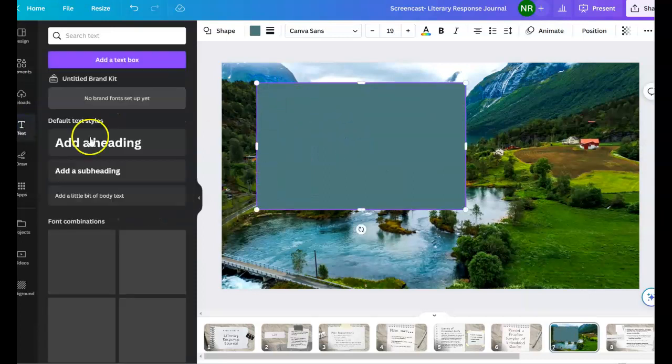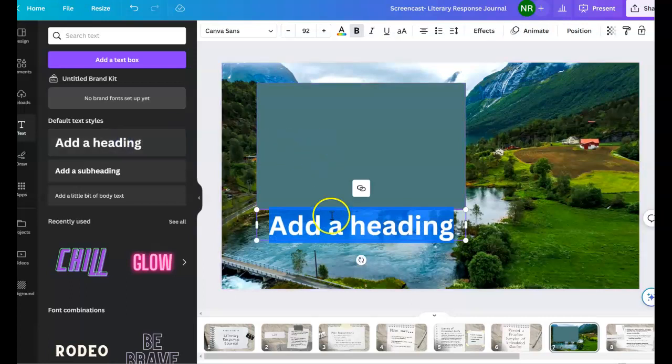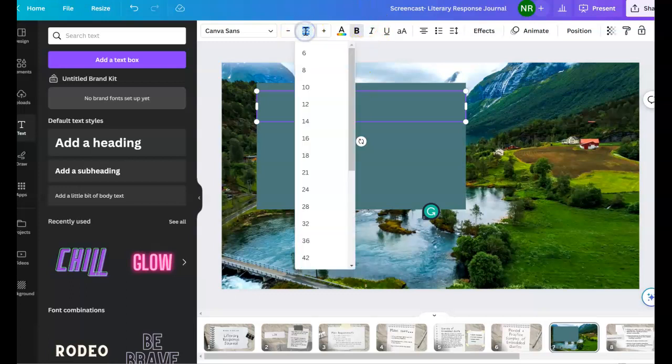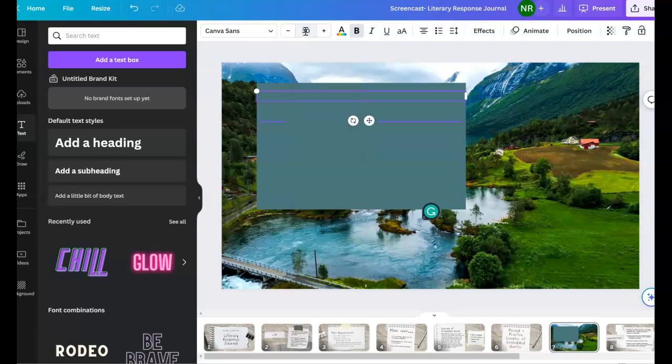And then you can go to text, choose your text, your font style, font size. Obviously it's not going to be 92 because you're writing a quote, but probably around 30. That'll shrink it down. Embedded quote.